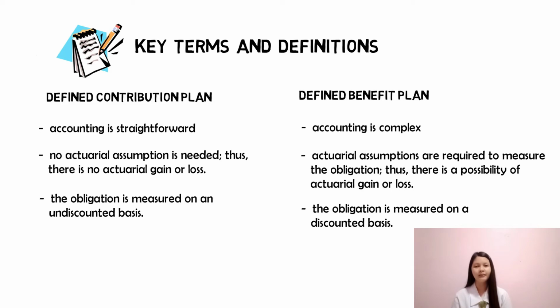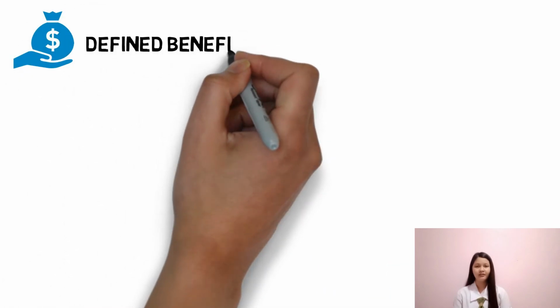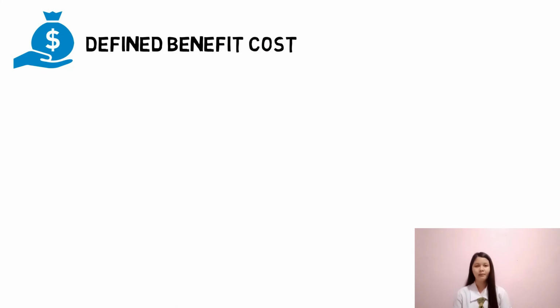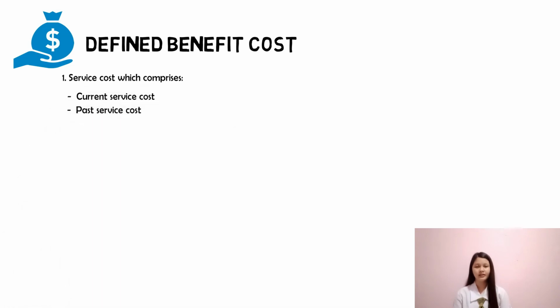Specifically, the amendment relates to plan amendment, curtailment, or settlement under a defined benefit plan, so we will be discussing first the terms it involves. Defined benefit cost. Related to a defined benefit plan is the defined benefit cost. Its components are: 1. Service cost, which comprises current service cost, past service cost, and any gain or loss on settlement. 2.